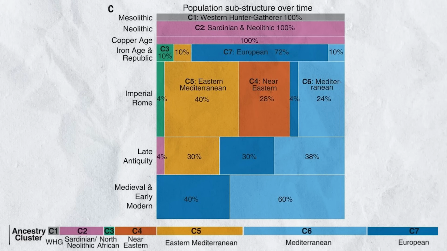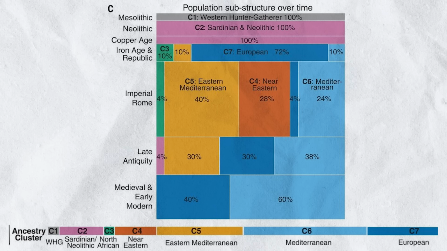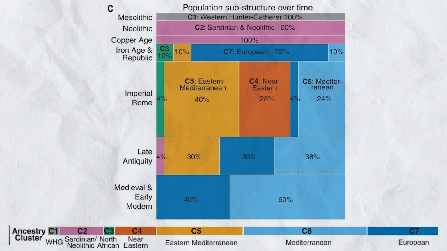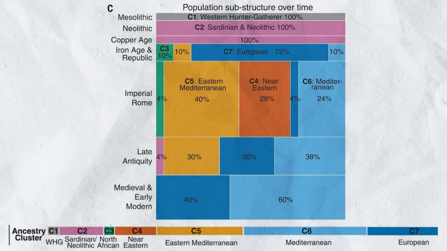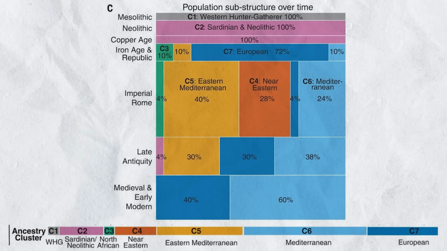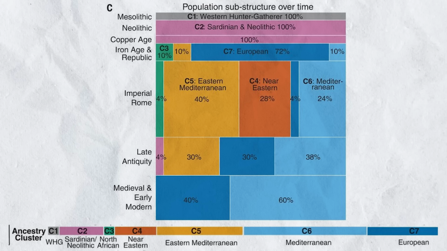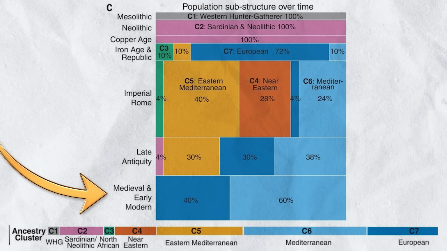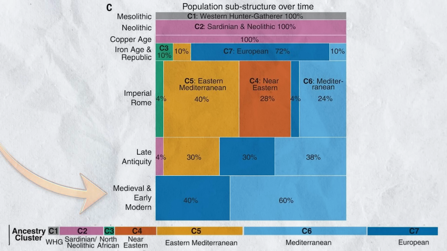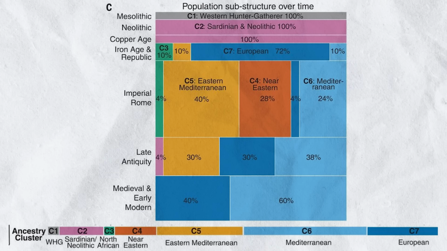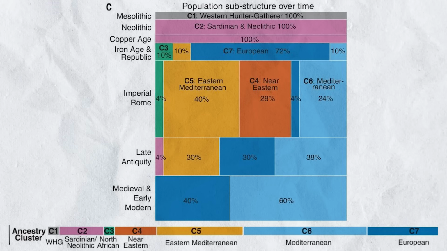Now this trend towards Central and Northern European ancestry continues into the medieval and early modern periods, and you can see how ancient Roman DNA changed through the different ages in this breakdown from the study. And you can see that by the medieval and early modern periods, there was essentially a complete loss of these Near Eastern and Eastern Mediterranean clusters.